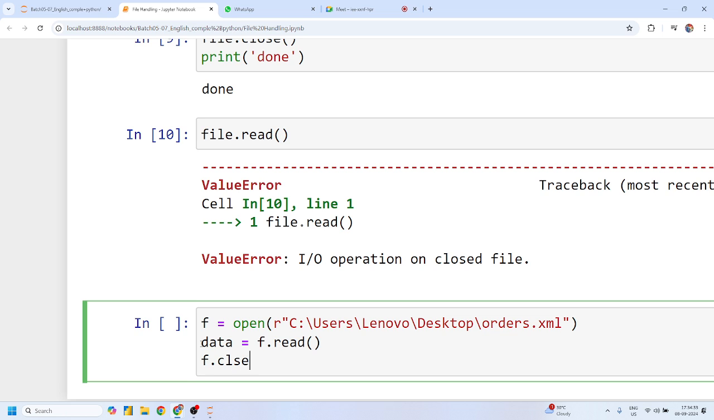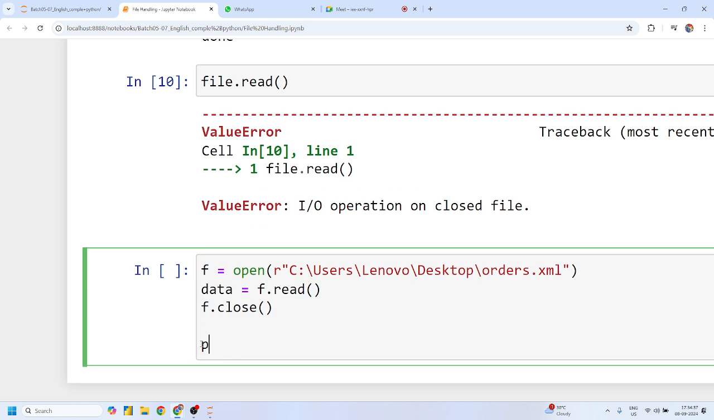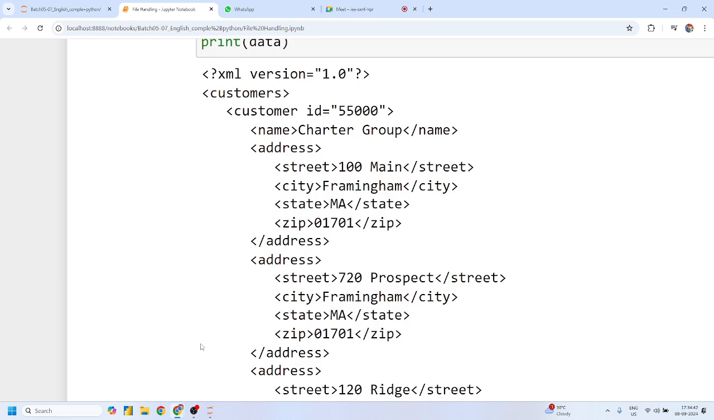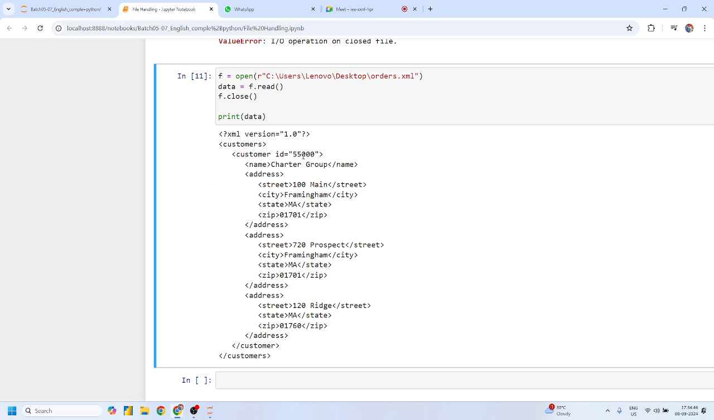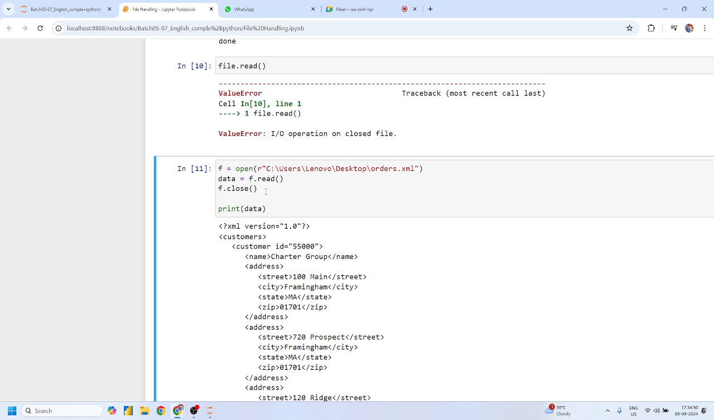And Shivani, I simply close my file with the help of f.close. And then I simply print all my data. Is this the same data? Yes or no, guys? XML version something, right? In this way you can read any content in your textual file.